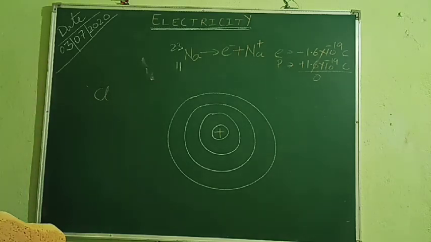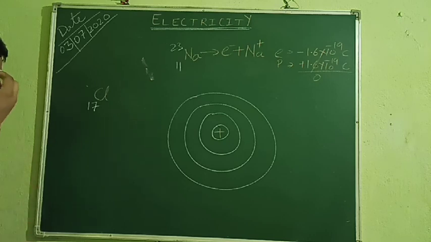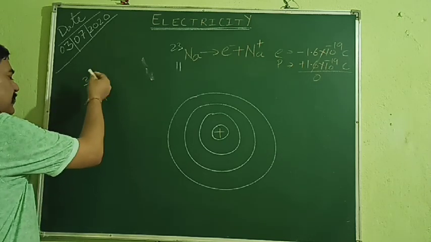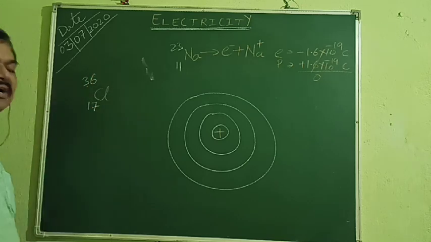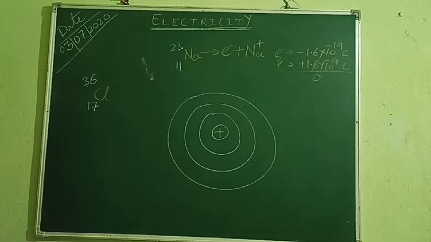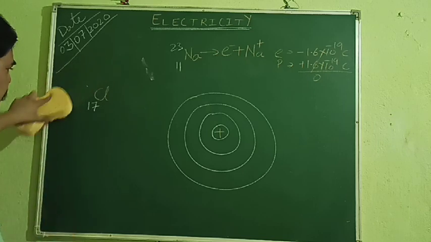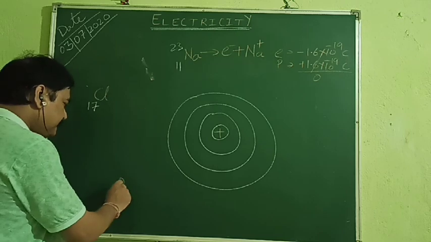What is the atomic number of chlorine? It is 17. What is its mass number? Obviously it is 35. Okay, 35.5 or sometimes 36 also. Actually different isotopes are there. Some have 36, some have 37. So you can say suppose it is 36. We are not interested in this mass number. We are interested in the atomic number. So it has got how many protons?